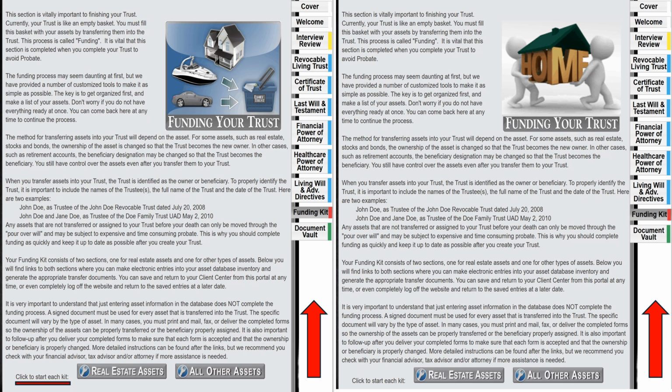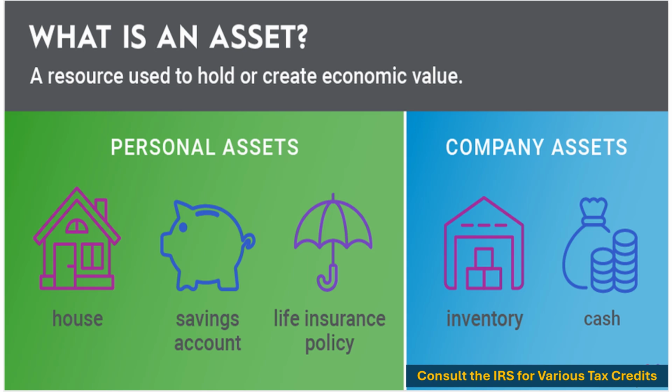Okay, now watch this. What is an asset? Well, many people may not know what an asset is. So I want you to stop this information and show you your personal assets like your home, your savings account, your life insurance policy. If you have a business, the inventory in your business, the cash that's in the bank, all this is a different kind of asset, but it's also a means for you to have a tax write-off.